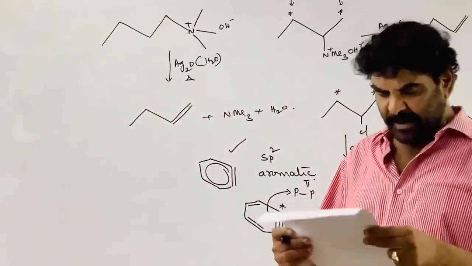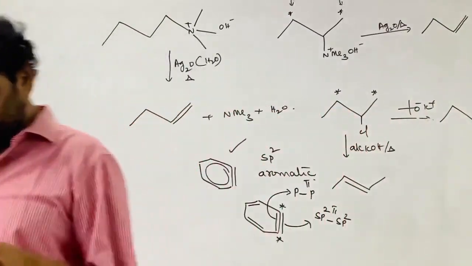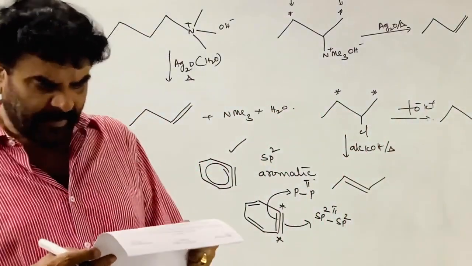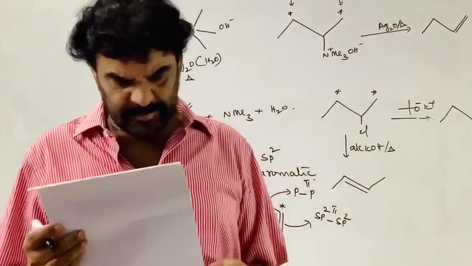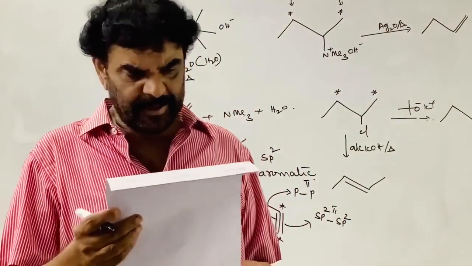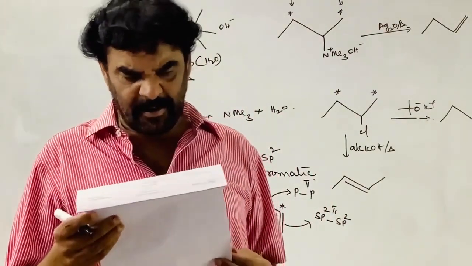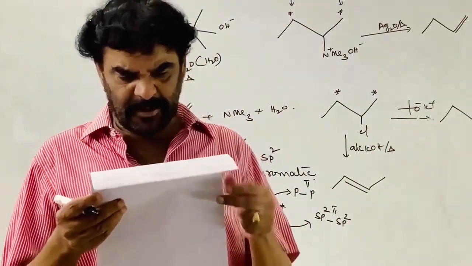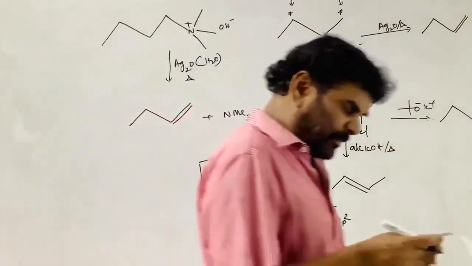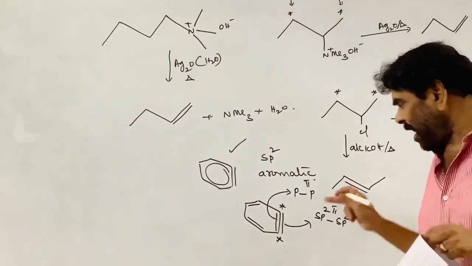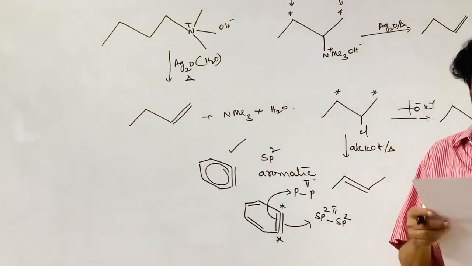Now you come to this one. D is correct. A: delocalization of the pi electron cloud is absent. No, it is present. He is asking for the correct answer, so that is the wrong answer. B: of the 6 carbon atoms, 2 carbon atoms are sp hybridized. No, all are sp2. That is a wrong statement.